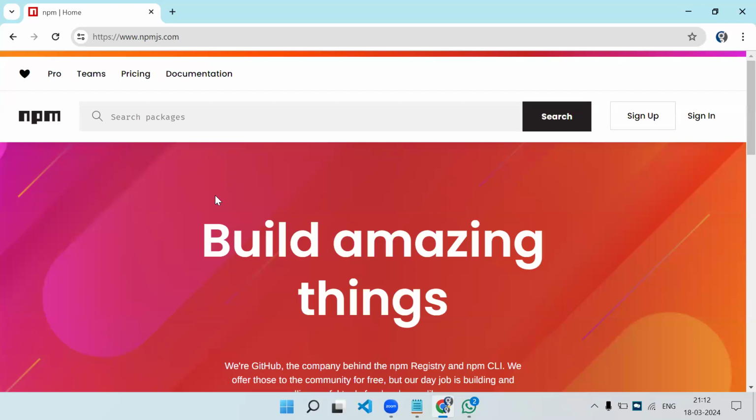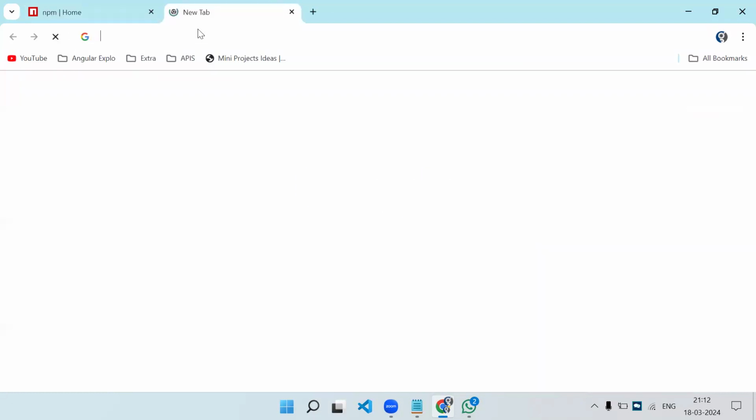Just like that, developers of .NET, Java, SharePoint, jQuery, React, Vue.js can also host their libraries. So this is a common platform where people from all the different technologies put their code into a bundle or library, host it on NPM, and other developers can use that library in their projects. Okay. Now, I was talking about Node.js.